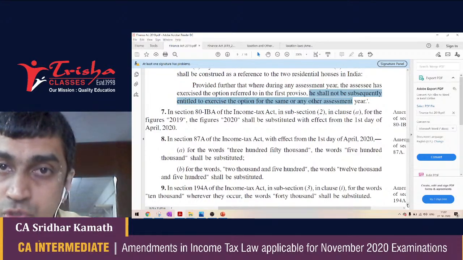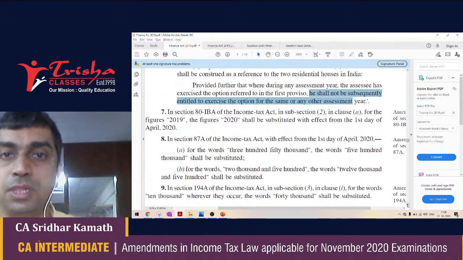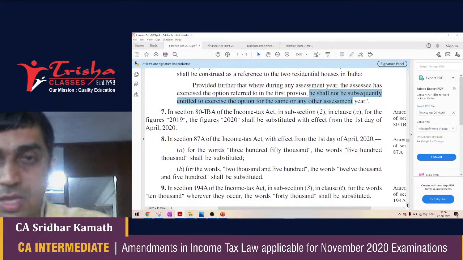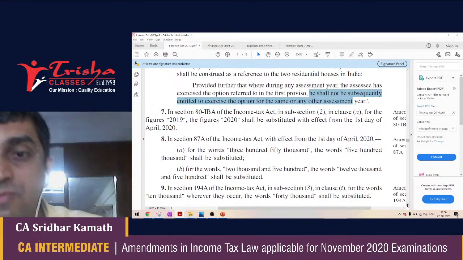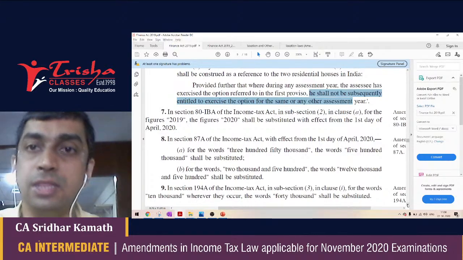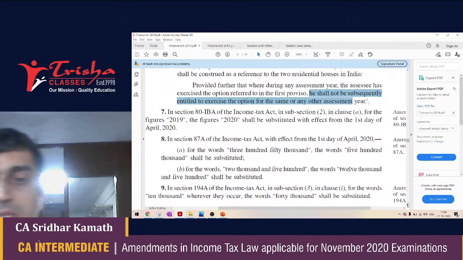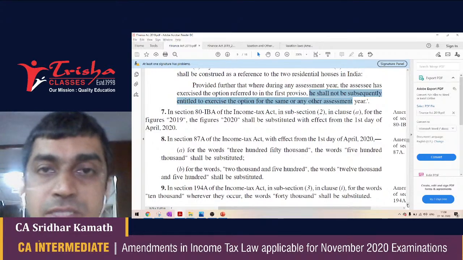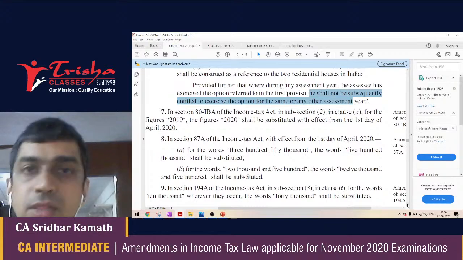In that case, you are supposed to give the rebate of 12,500 and calculate the net tax that is payable. Keep this in mind. So if there are special incomes in your solution, even if your total income does not exceed 5 lakh, even if you give a rebate of 12,500 under section 87A, there could still be tax payable. But this is a huge amendment, section 87A, and practically we have found out in our office at the time of filing income tax returns that the moment you come below 5 lakh, the whole tax payable gets down to nil or zero.